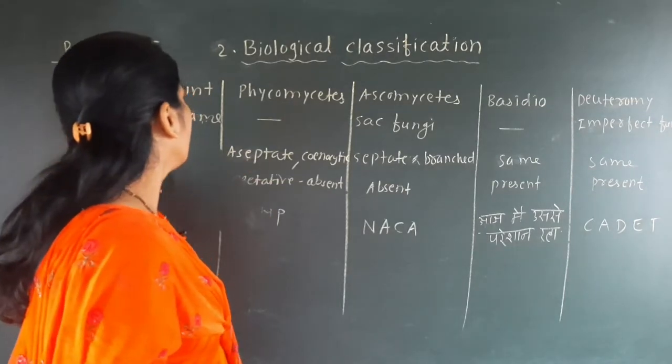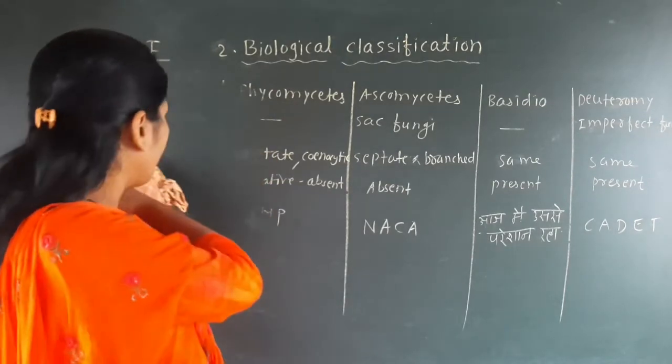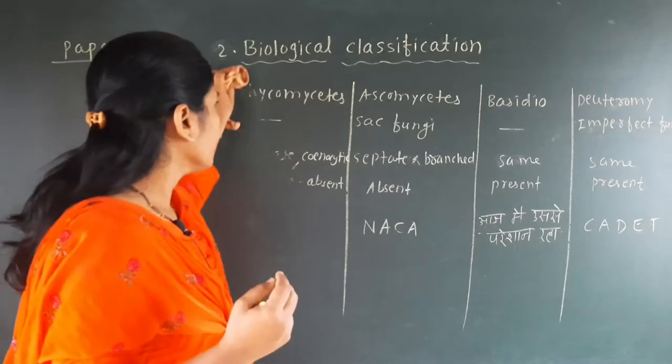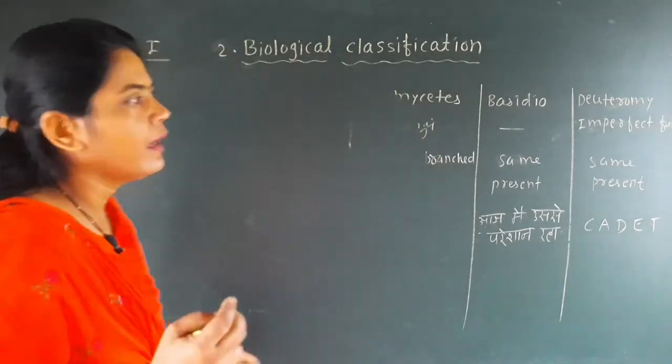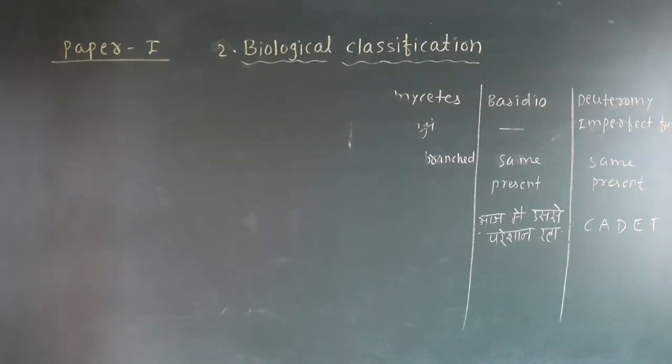So now we will see the next group of this biological classification, and that is called the kingdom Plantae.